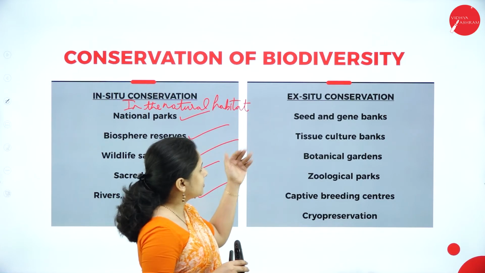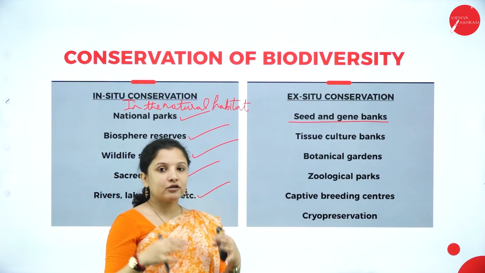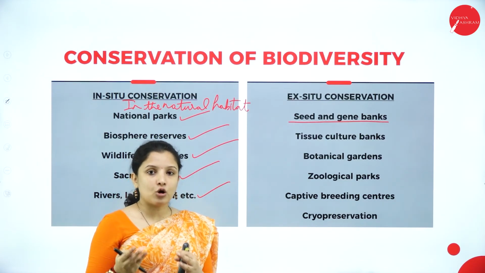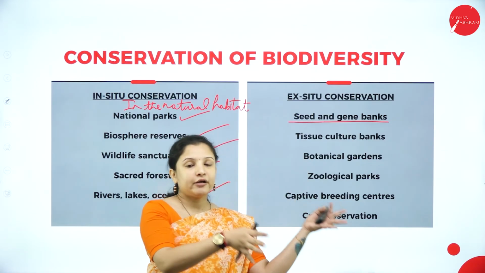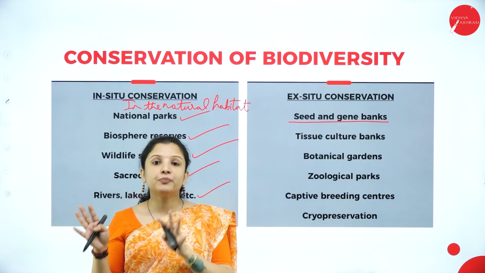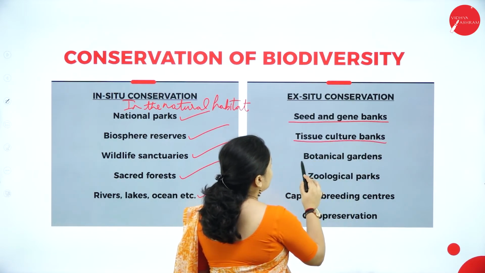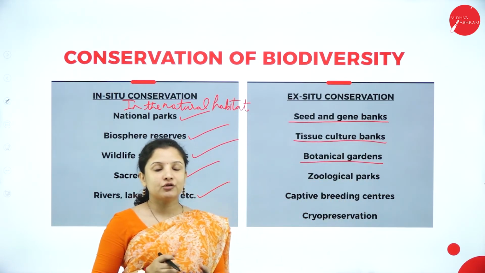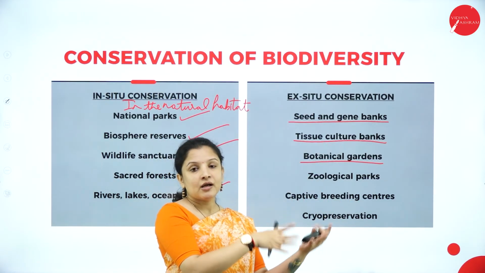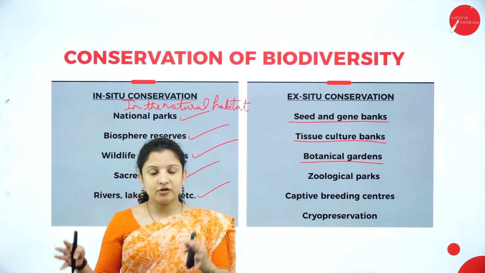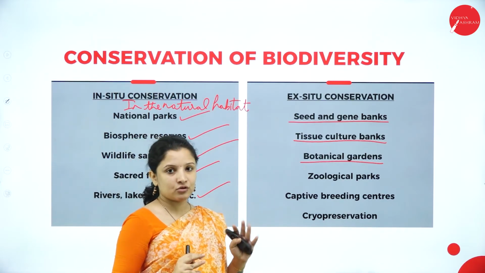So next, talking about ex situ conservation, here we have seed and gene banks, wherein you bring the seed and store it in seed and gene banks for a longer time. So you're bringing it from an agricultural field, from a natural habitat, and you're putting it in a seed bank wherein you're preserving it. That is ex situ conservation. Next is tissue culture banks. Then we have botanical gardens. Again, in botanical gardens also, you're bringing plant species from different regions from their natural habitat and you're growing them in a botanical garden. You're conserving them separately under strict rules and regulations. So that is also ex situ conservation.